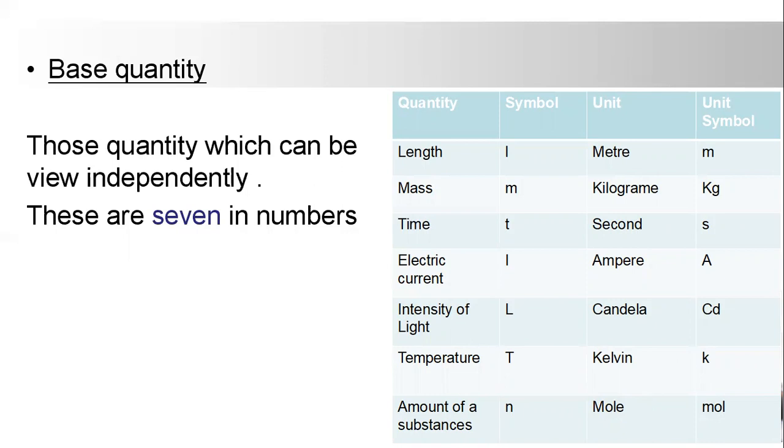The unit for length is meter, for mass is kilogram, for time is second, for electric current is ampere, for intensity of light is candela, for temperature is Kelvin, and for amount of substance is mole. Meter is represented by m, kilogram by kg, second by s, ampere by A, candela by cd, Kelvin by K, mole by mol.